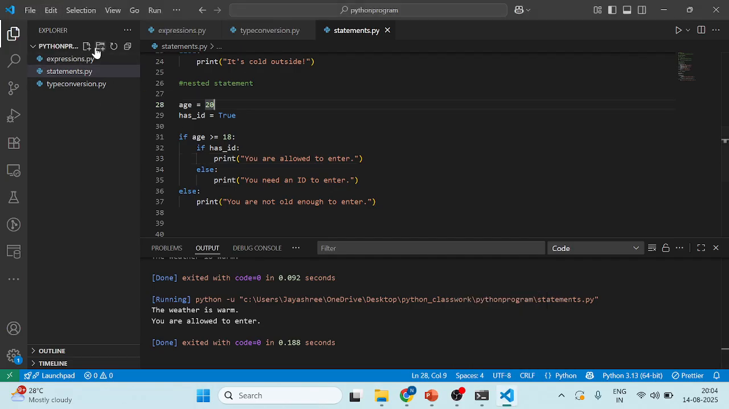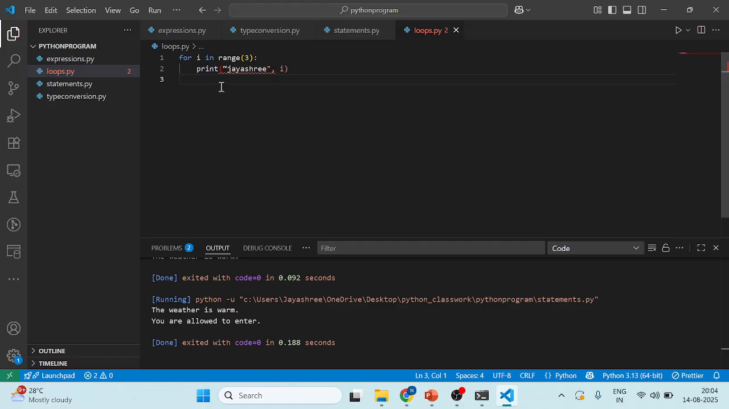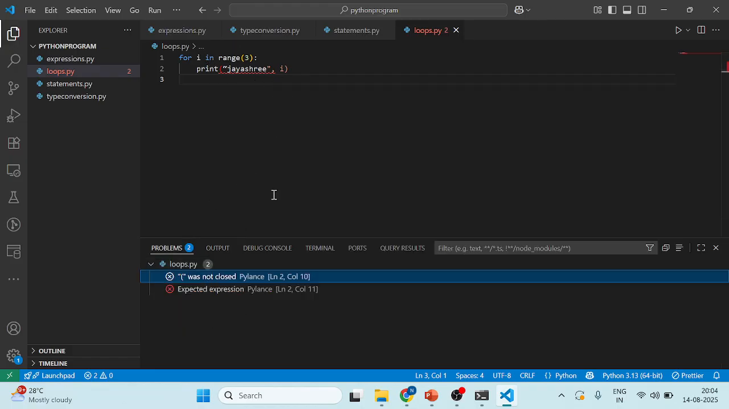So take another file here, that name will be loops.py. So I'm executing this one. So what is the error here?